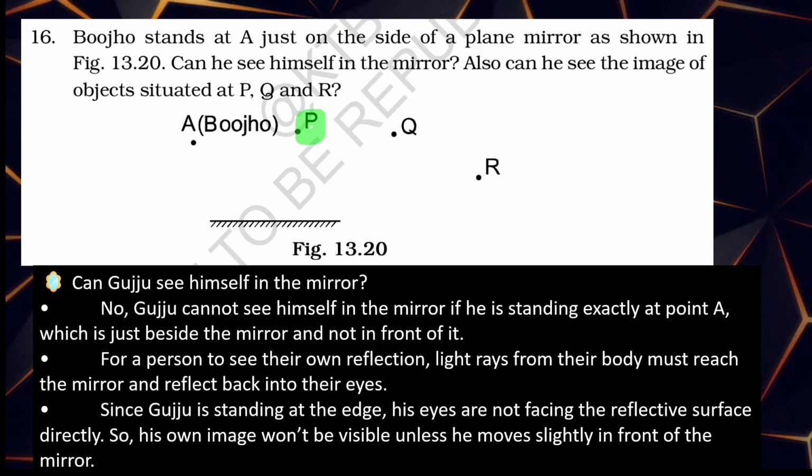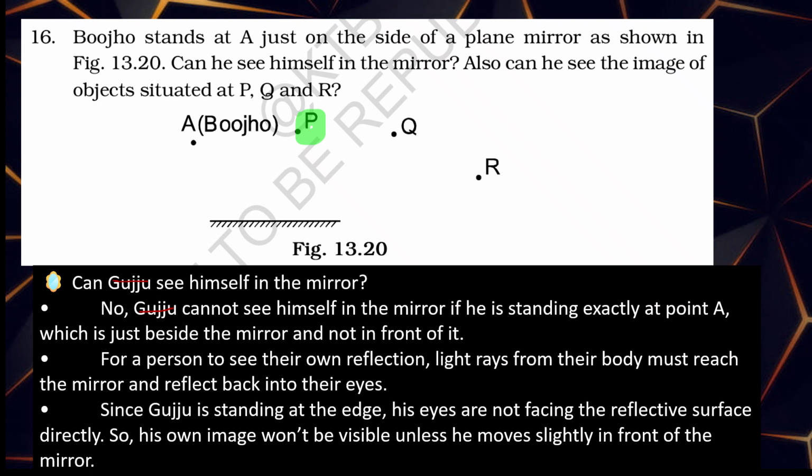Okay. Here Bhujo is standing. Can he see his own image? No, he cannot see. It is not Bujo, it is Bhujo. Change the name to Bhujo. Can Bhujo see himself in the mirror?